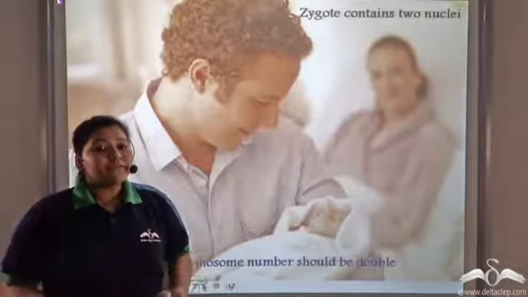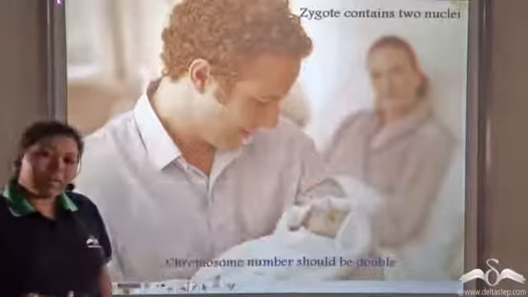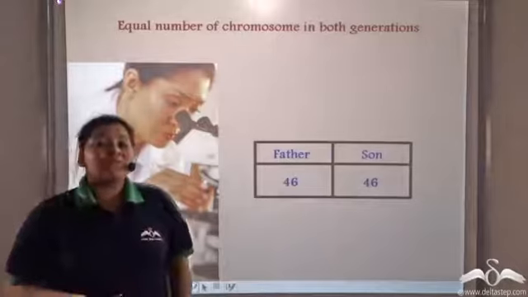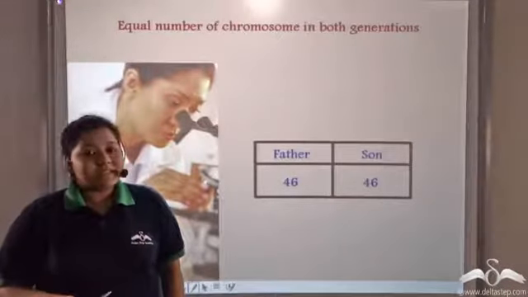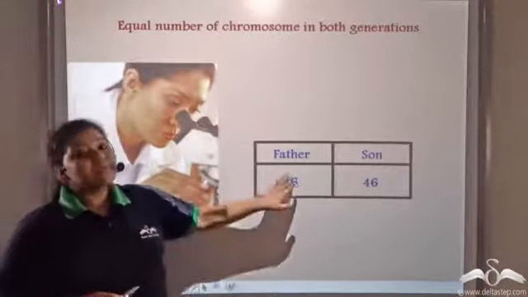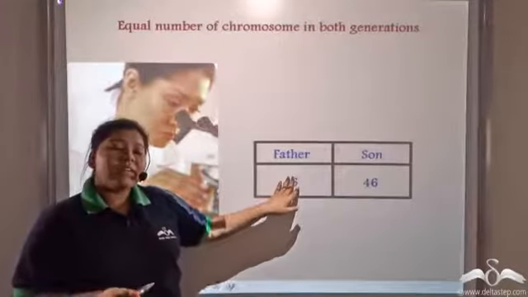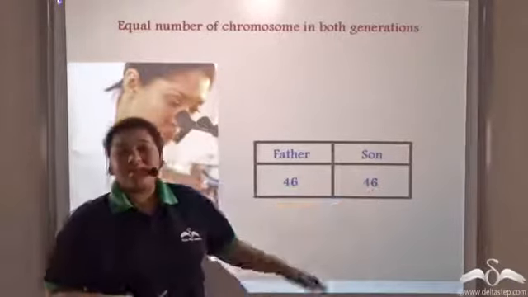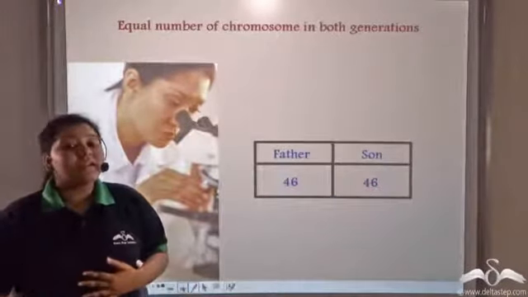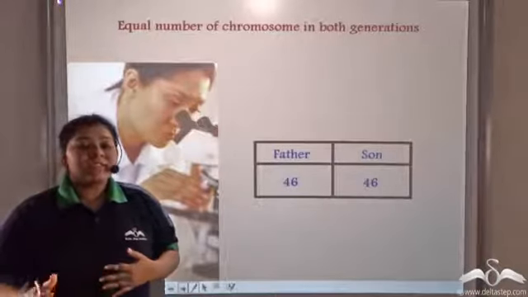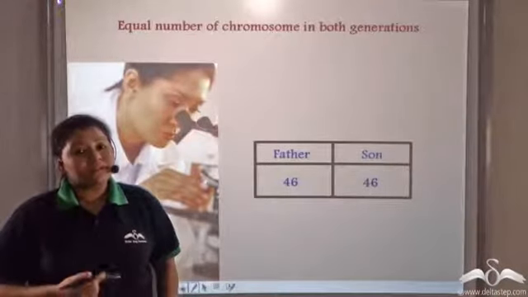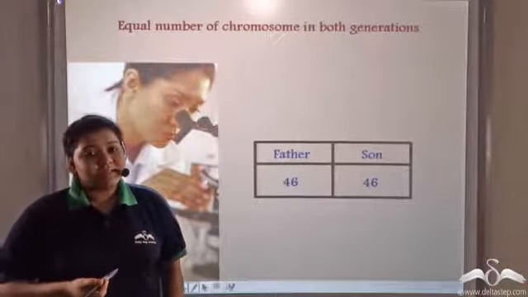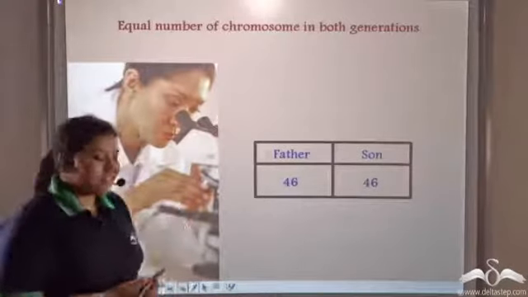Now, the zygote will have both the nuclei, that of the mother's reproductive cell and the father's reproductive cell. So, the number of chromosomes in the zygote should be doubled, but it is seen that the 46 chromosomes that is generally present in human beings, the number of chromosomes that was present in the father is also the number of chromosomes that is present in the son. So the number of chromosomes did not double in the second generation. It remained constant throughout. Now, how does the chromosomal number remain constant? We'll find out very shortly.